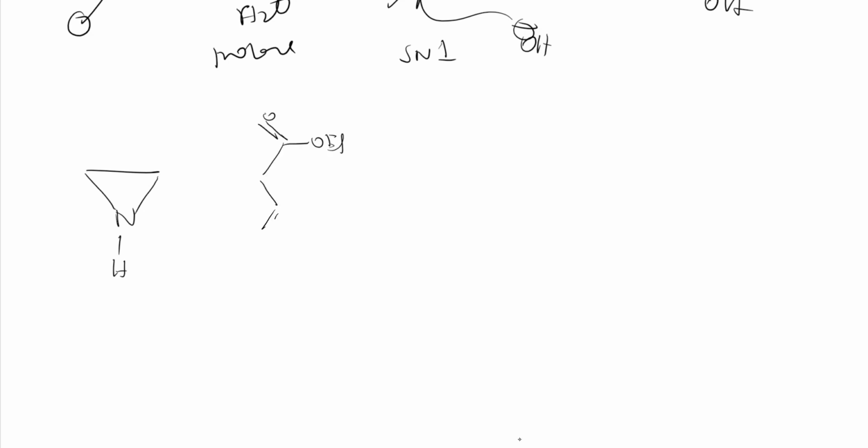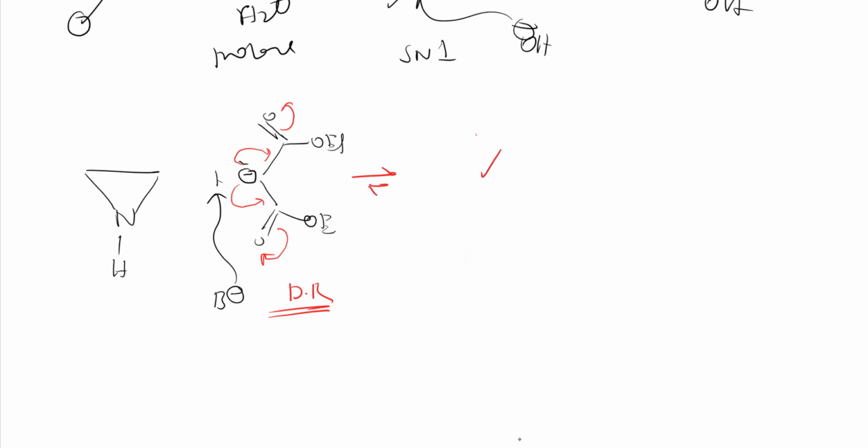CH2 CO OEt, right? This proton is acidic proton, right? If I use a small base, it will take this proton and this carbanion will be generated. Let me show that. This carbanion is generated, that will be stabilized by this here. See, here also an electron withdrawing group is there, it will stabilize, and also here an electron withdrawing group. So double resonance it can stabilize, right? So it will be nucleophilic. So always we write this thing, more equilibrium will be like this only. O minus here, double bond here, OEt here, and here double bond OEt.